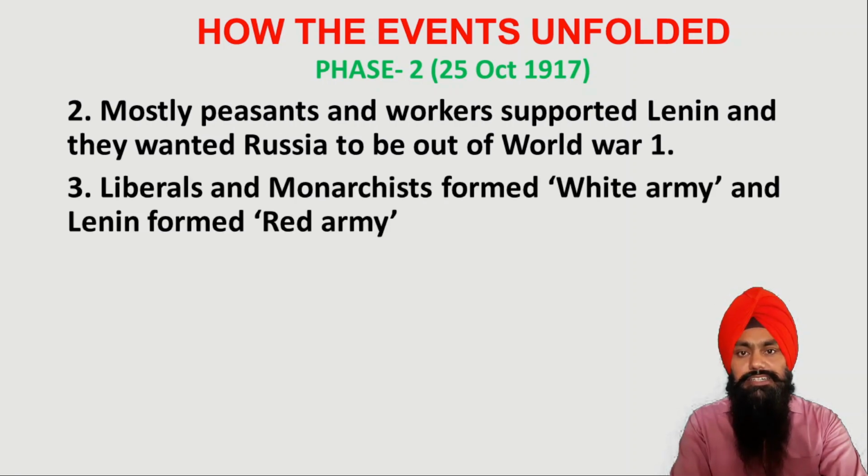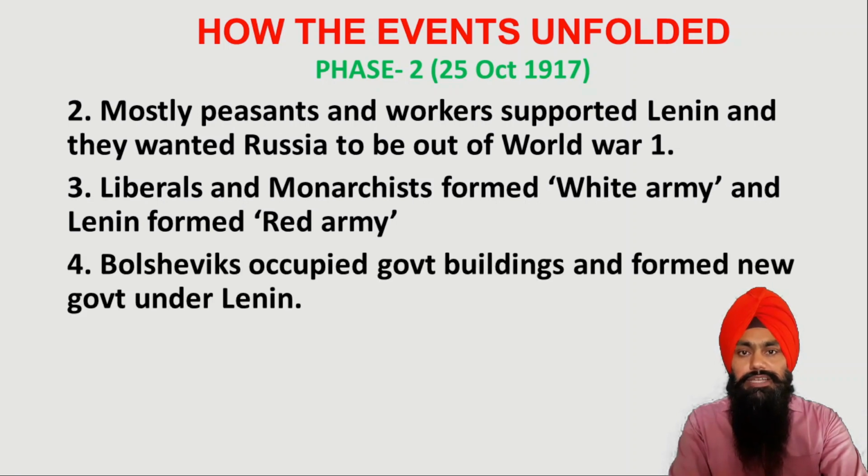Next we see that the people who were liberals and monarchists, meaning those who were in favor of monarchy, formed their army, which was known as the White Army. On the other side, those who were supporters of Lenin made their army, which was known as the Red Army. Mostly the control came into the hands of the Red Army, meaning Lenin.